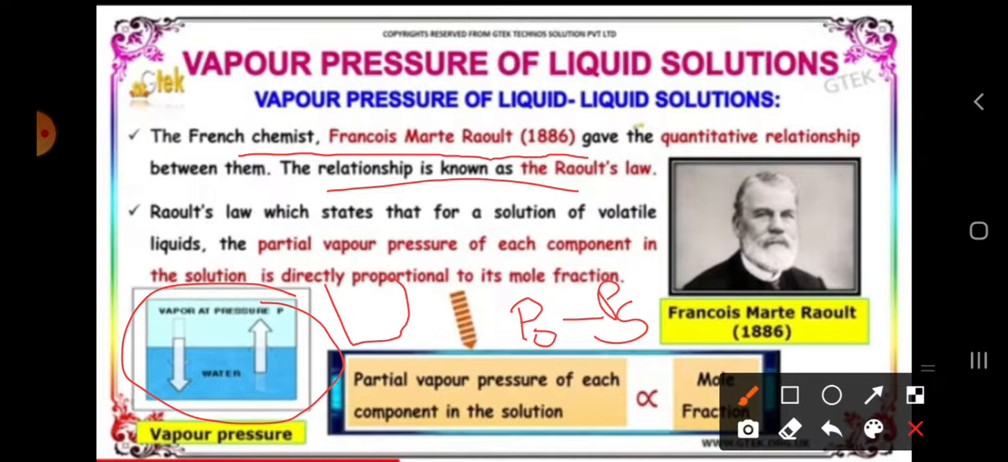When you are heating this compound, generally this is a closed container. In this closed container it is a solution, and when you heat it the bubbles go upward. Okay, P0 indicates the vapor pressure of the pure solvent. Water is a pure solvent, and Ps is the vapor pressure of the solution, with the solute.